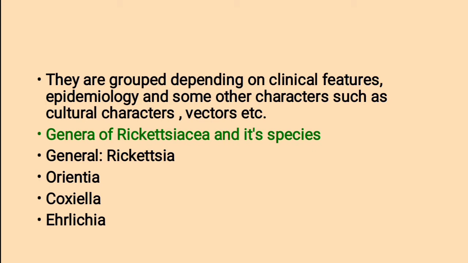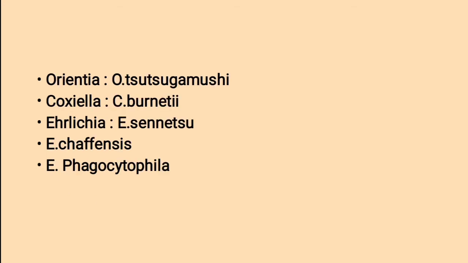Genera of Rickettsiaceae and its species. What are the genera of Rickettsiaceae? Rickettsia, Orientia, Coxiella, Ehrlichia. Rickettsia species are Rickettsia prowazekii, Rickettsia typhi, Rickettsia rickettsii, Rickettsia conorii, australis, sibirica, and akari. Orientia species is Orientia tsutsugamushi. Others are Coxiella burnetii, Ehrlichia sennetsu, Ehrlichia chaffeensis, Ehrlichia phagocytophila.